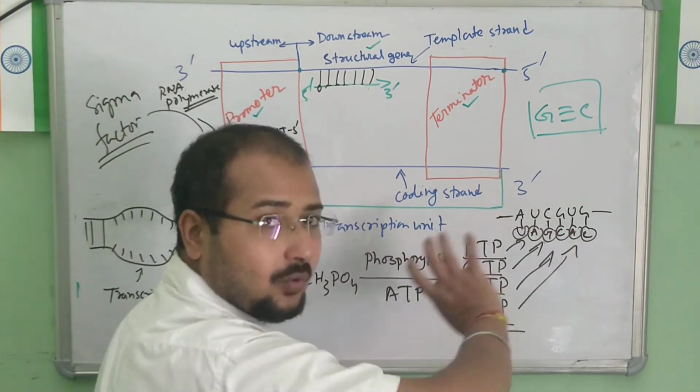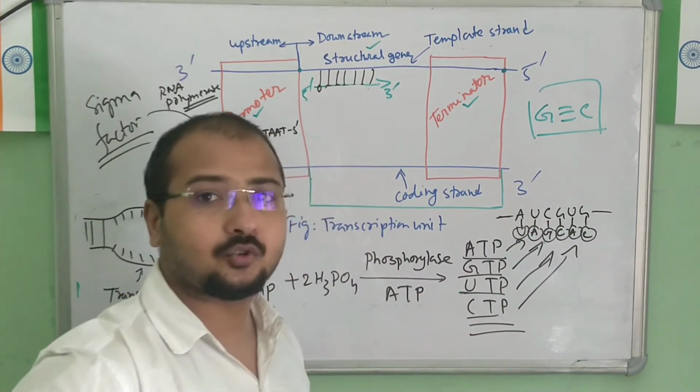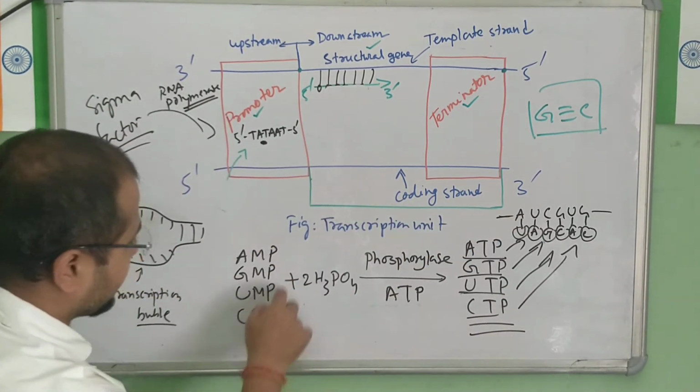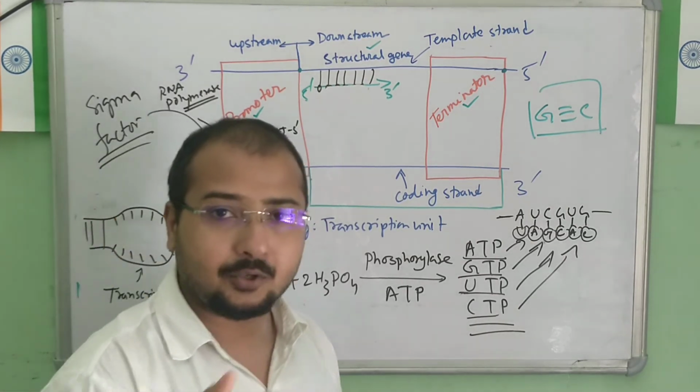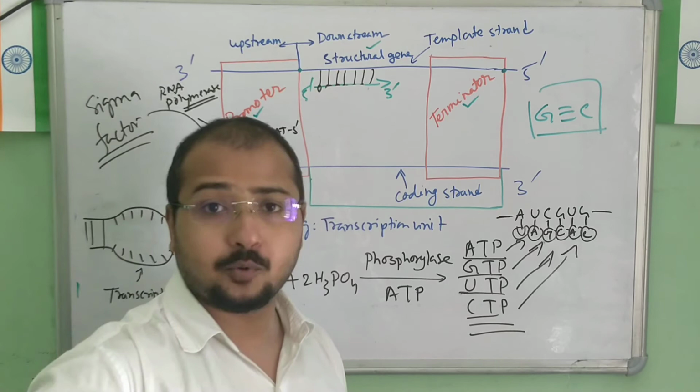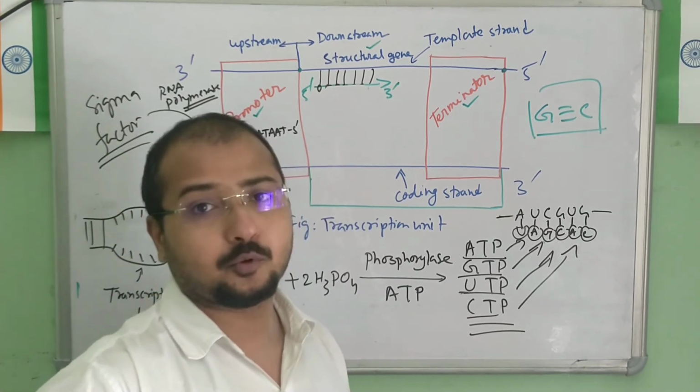They are energized, they bind here, and once they bind here, the extra energy will be released. So again they will convert into this form: AMP, GMP, CMP, and UMP. And the pyrophosphate group will be separated because the extra phosphate group was also there. So the pyrophosphate group will be set free.